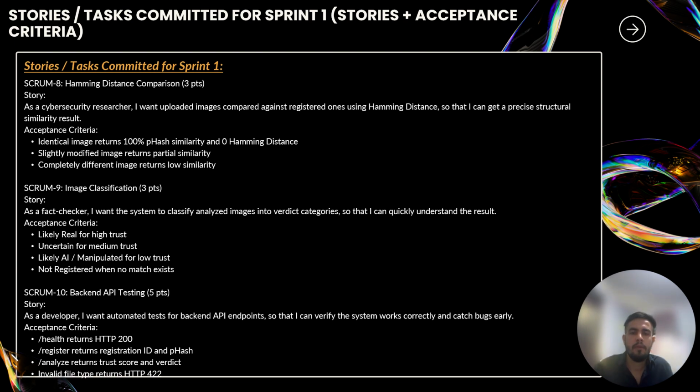The first is full image analysis, which will include both phash and clip based similarity. The second is completing the full classification logic with all verdict categories. The third, backend API testing, where automated tests will validate the API endpoints. These tasks are carried forward because Sprint 1 prioritized delivering a working MVP with the core functionality. In the next sprint, the team will focus on enhancing the verification and accuracy by adding clip embedding, improving classification logic, and implementing automated testing.